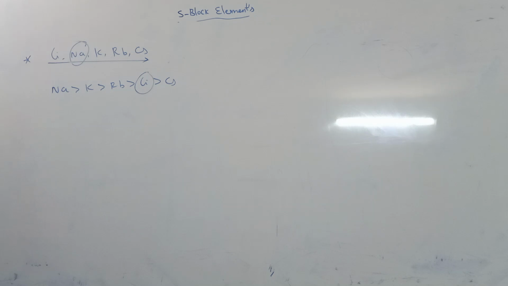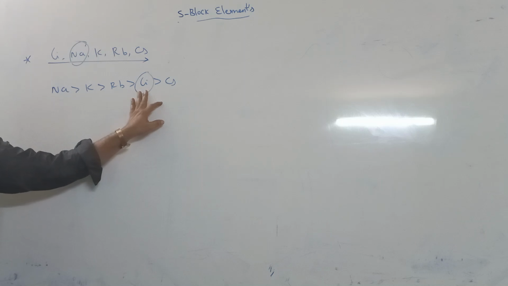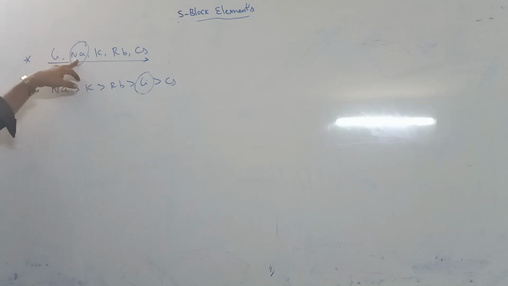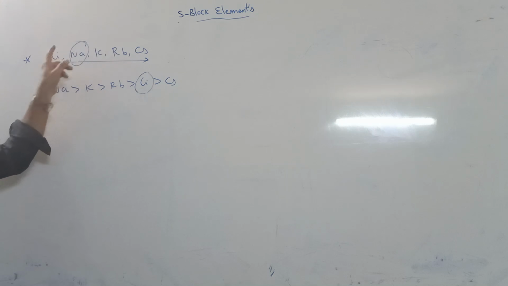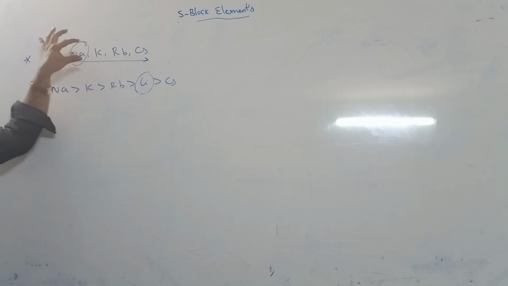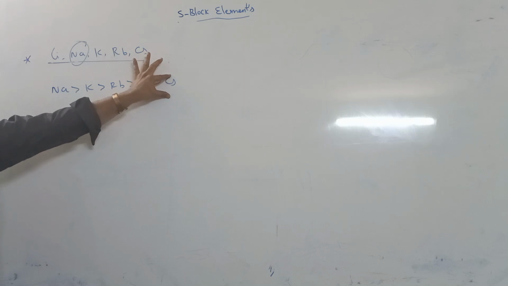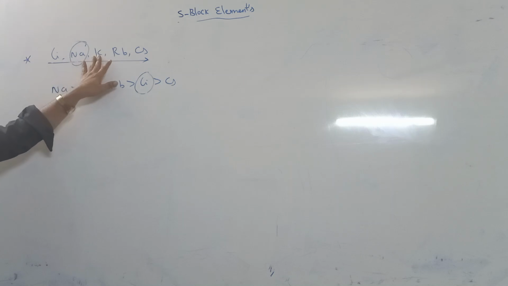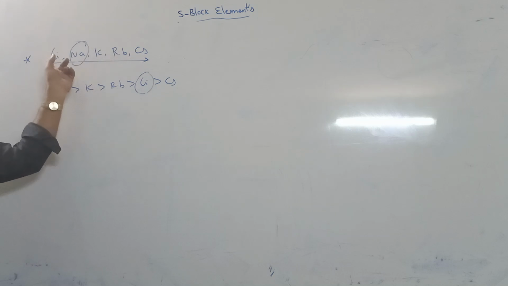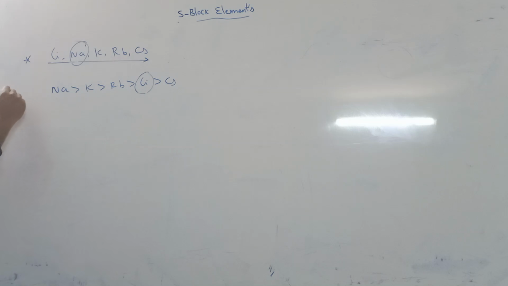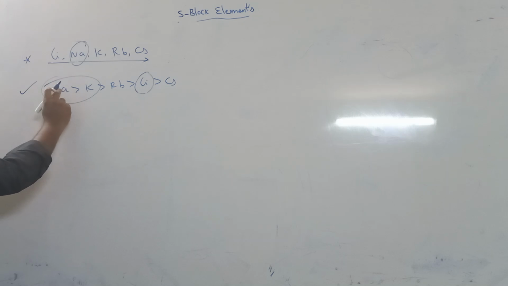Lithium is the 4th in availability in nature. First is sodium. The least is cesium. Sodium, next potassium, next rubidium, then lithium, then cesium. So first in abundance is sodium.